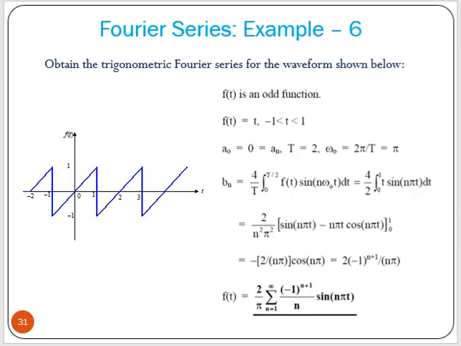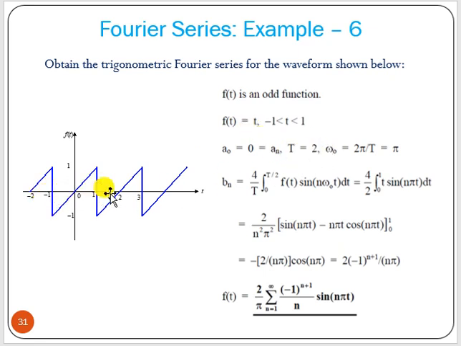Now say another problem. Now we have to obtain the trigonometric Fourier series of this waveform. Here you can see f(t) is an odd function, because this is your f(t) and this is f of minus t. f(t) equal to what? Nothing but minus of f of minus t. Now if it is an odd function, a0 is 0 and an equal to 0, so you can write that directly. Now here f(t) from minus 1 to 1 is nothing but t. This is 2, and here the difference is also 2, 2 by 2, that is 1, so it is t. Now here T equal to 2 we can consider.